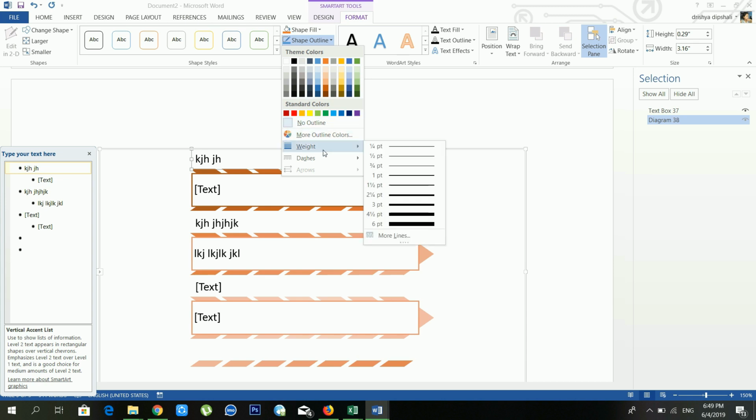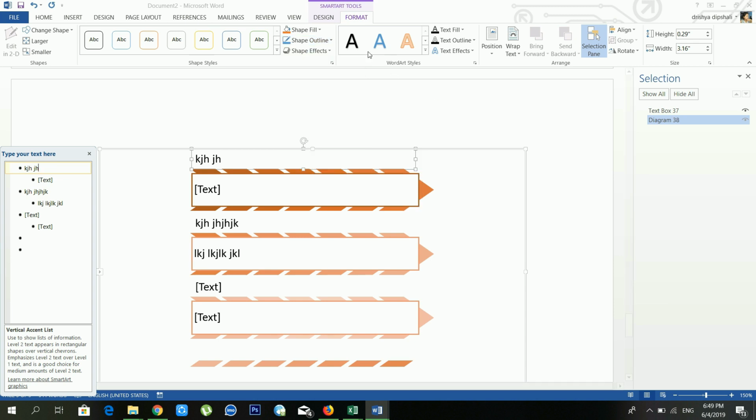And from Weight you can increase the size of the line. And from Dashes you can give a style to your line. Okay, and we'll discuss WordArt styles later. And the Arrange section and the Size section are the same as before.